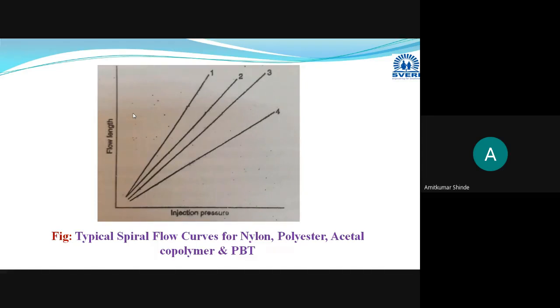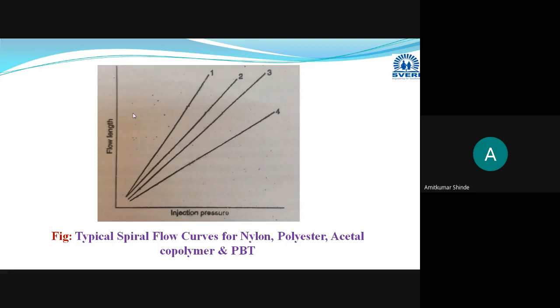Okay. Now we will discuss some design considerations or design guidelines while deciding the wall thickness. Design guidelines for the wall thickness. Basically, you have to start with the material selection. What is the effect of the material selection on the wall thickness? For that, you have to understand this typical flow curve or spiral flow curve for some materials I have collected here.